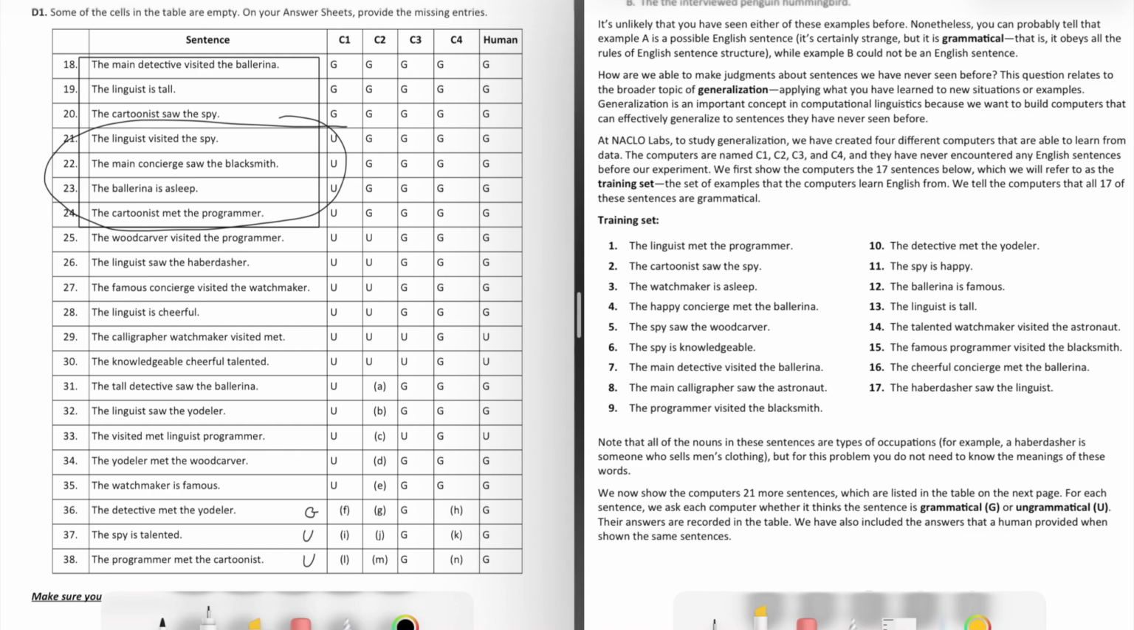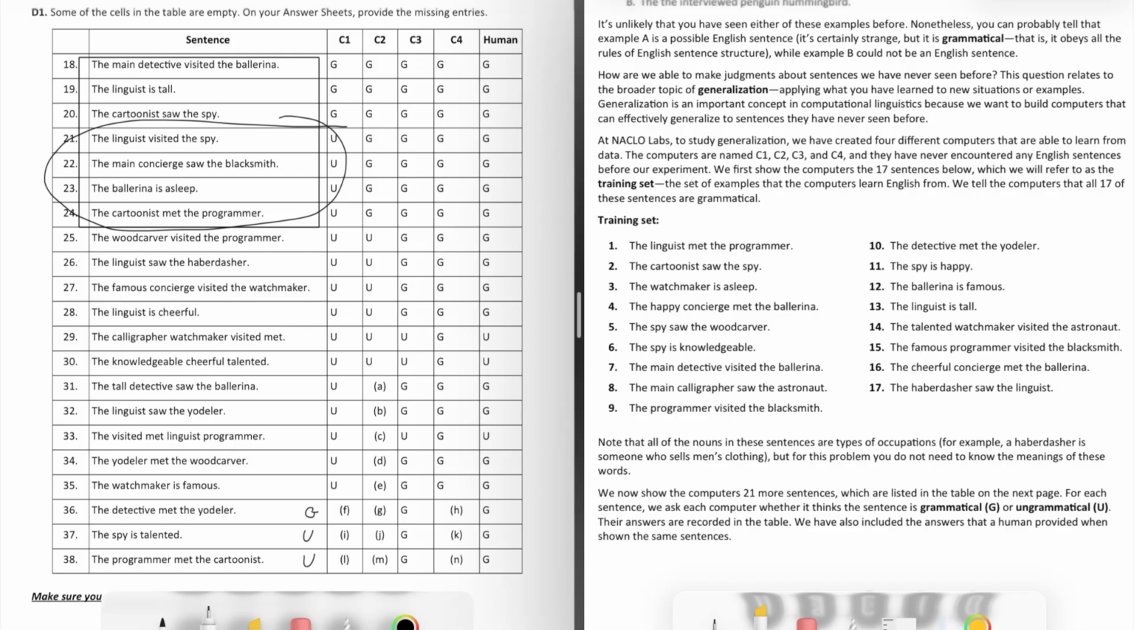Like we have sentence number 21, the linguist visited the spy. We have a linguist here and a spy here. So it makes sense in the context of what the computer might understand to be grammatical. For the main concierge saw the blacksmith, we have main as a describing word for a subject, and we also have the blacksmith as an object. And we also have a concierge as a subject, so that seems to make sense. So again, we have all of those elements in the right spots.